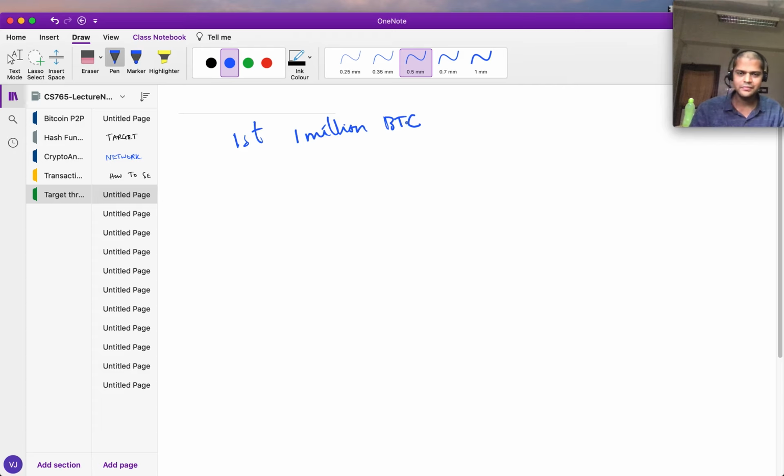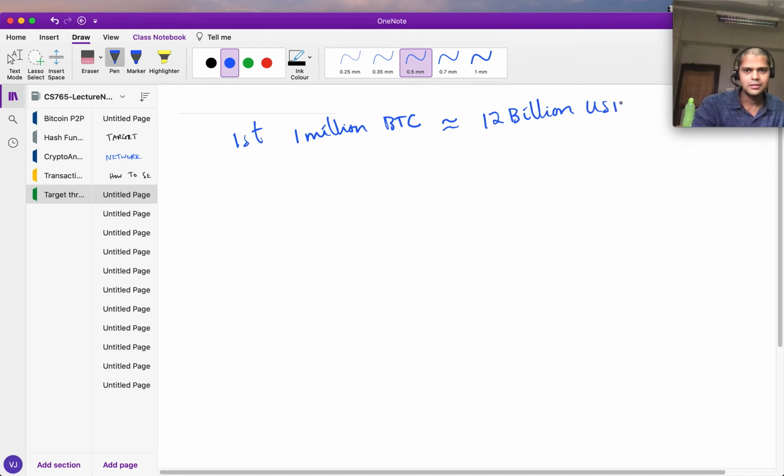That's what people believe, because nobody else thought it would be worth anything. Even maybe Satoshi wasn't sure if it would be worth anything. So he was the only one mining at that time. And 1 million Bitcoin belongs to him, which is today worth something like 12 billion USD. It might go up to 100 billion or whatever. Satoshi might be the wealthiest man in the world someday, overtaking even Jeff Bezos. But interestingly, Satoshi doesn't ever use his 1 million Bitcoin. And you might want to think why.